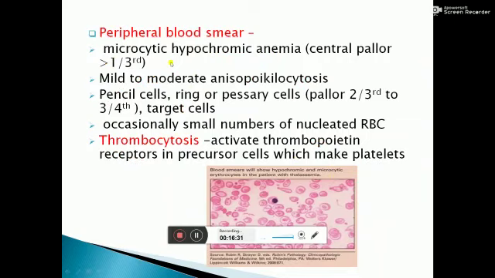In PBF, there is microcytic hypochromic anemia, and the central pallor is more than one-third. Mild to moderate anisopoikilocytosis may be seen. Pencil cells, ring cells, target cells are seen, and occasionally a small number of nucleated RBC may be seen. There may be thrombocytosis because of activation of thrombopoietin receptors in precursor cells. So these are target cells. These are ring cells.